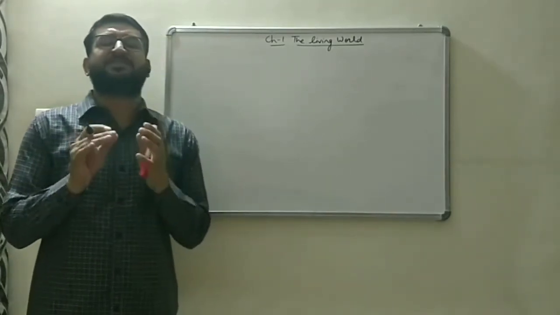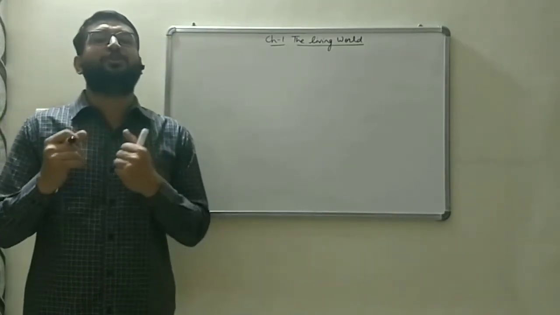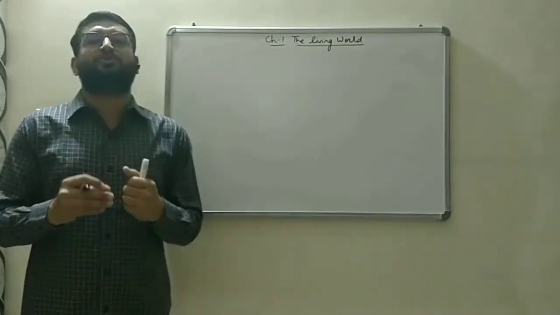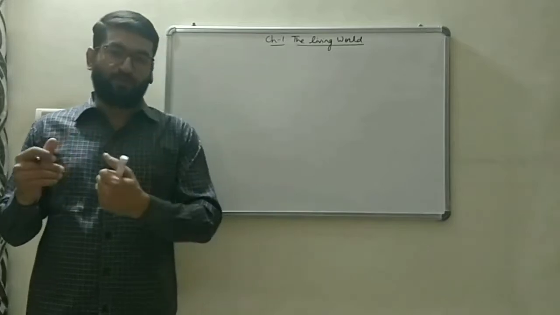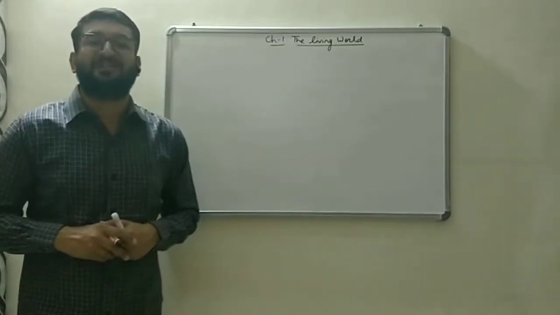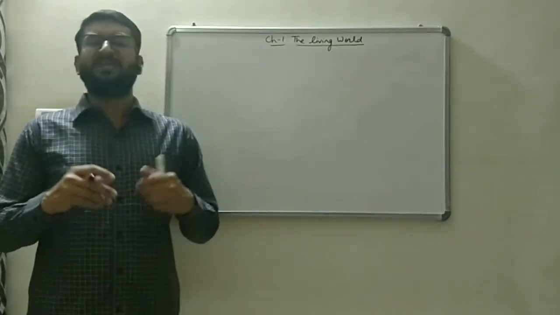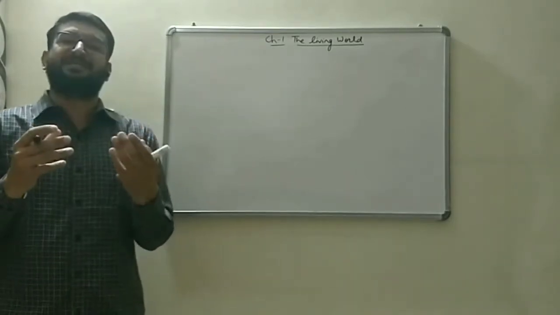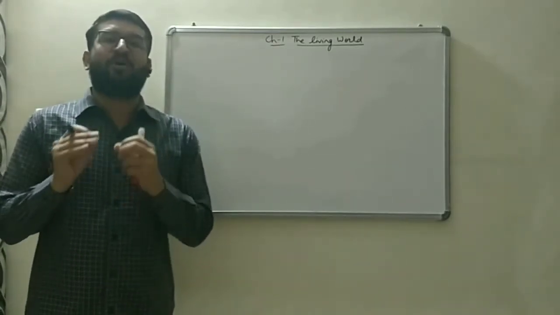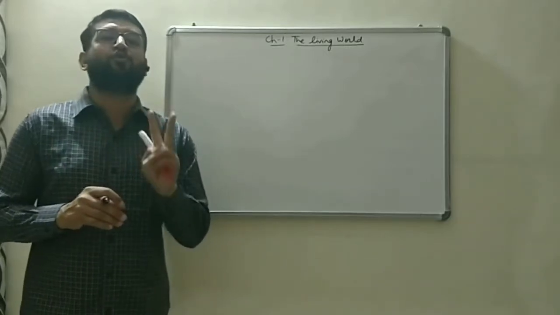After that, we discussed certain rules of binomial nomenclature. Binomial nomenclature was introduced by Carolus Linnaeus, who is also referred to as the father of taxonomy. Carolus Linnaeus proposed certain rules which say that every scientific name is composed of two words.